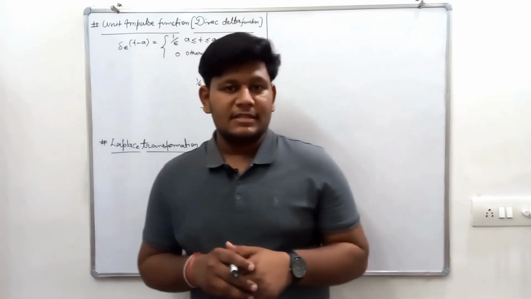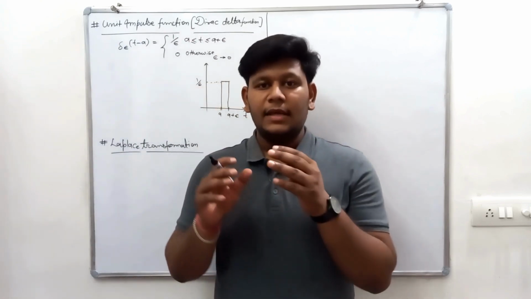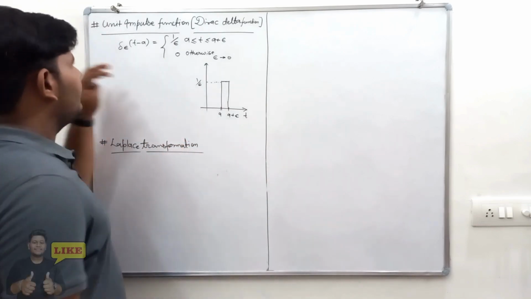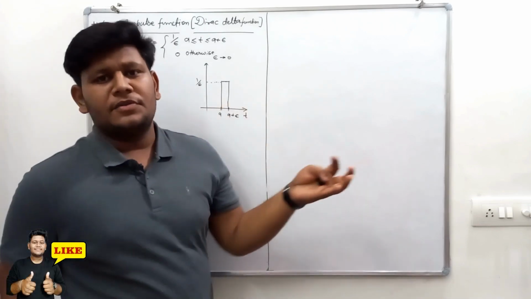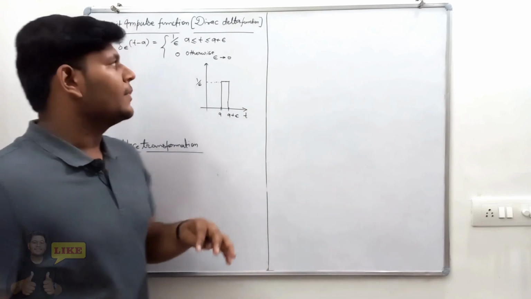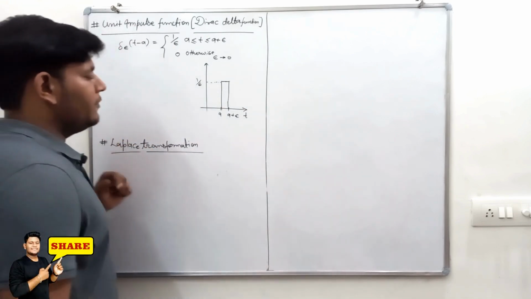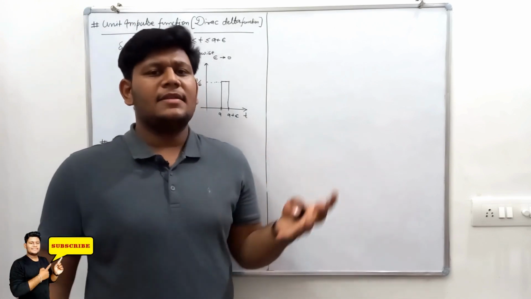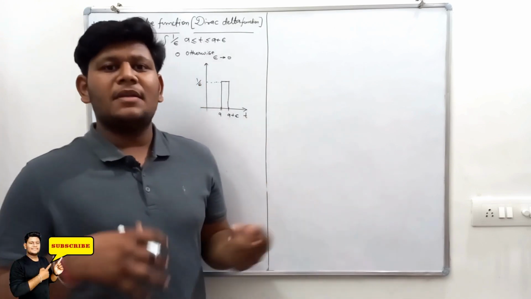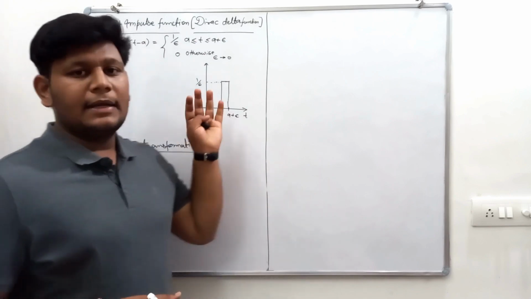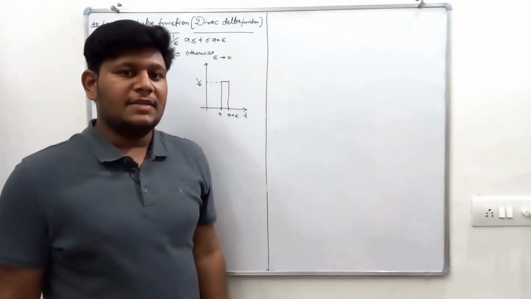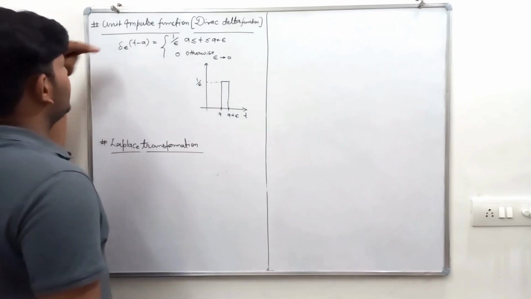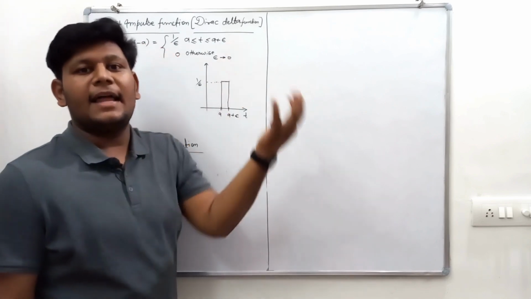In this video we will discuss the Laplace transform of a special function, known as the unit impulse function, or the Dirac delta function. This is a special type of function, and we will derive the formula for its Laplace transform. First of all, we will discuss what the unit impulse function, the Dirac delta function, is.